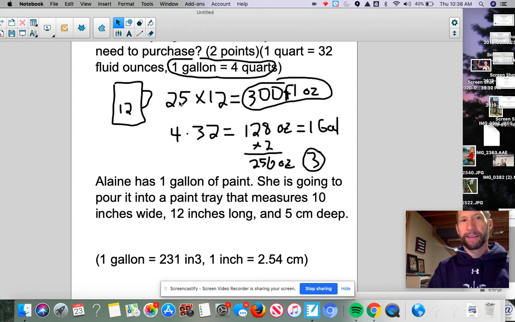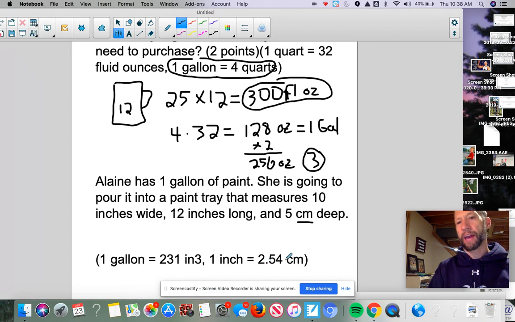So again, the tricky part about this is we've got to pay attention to the units. We don't have the same units. So since these are both in inches, I'm going to change the centimeters to inches. It tells me, and this is kind of a common one, a good one to know, that 1 inch, and it says equals, it's actually approximately